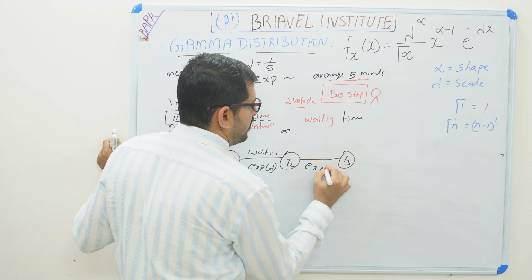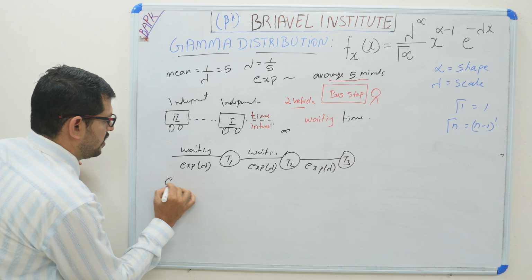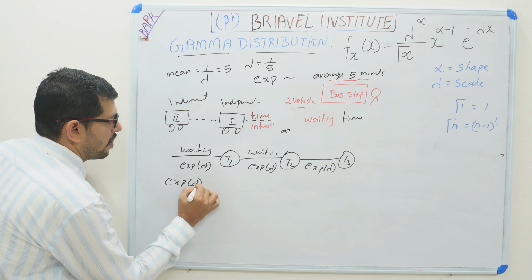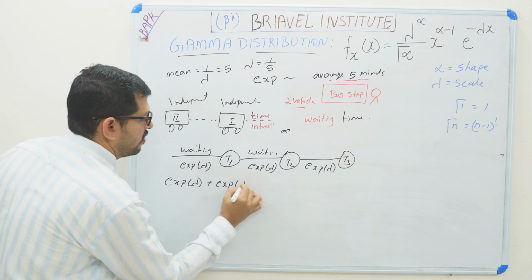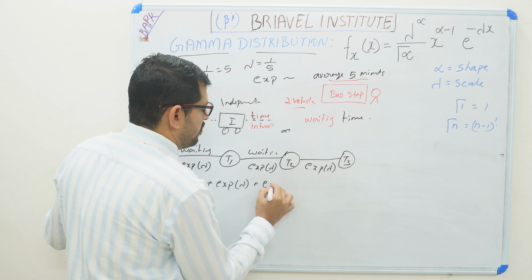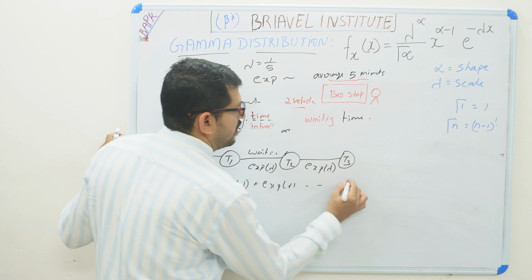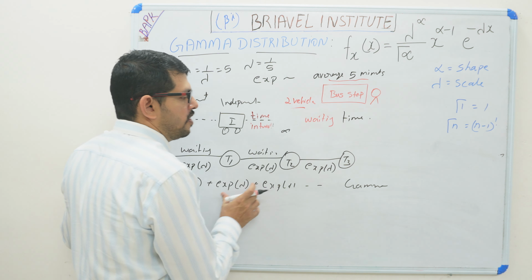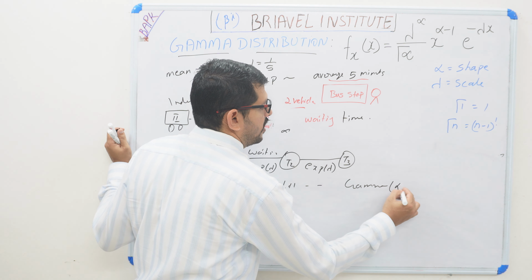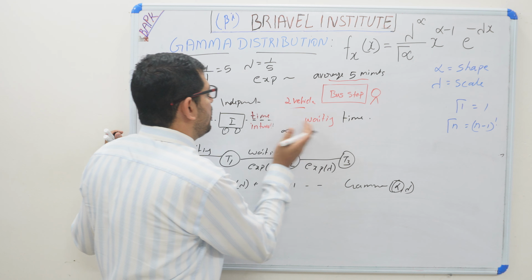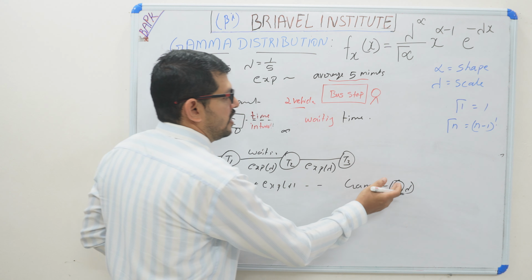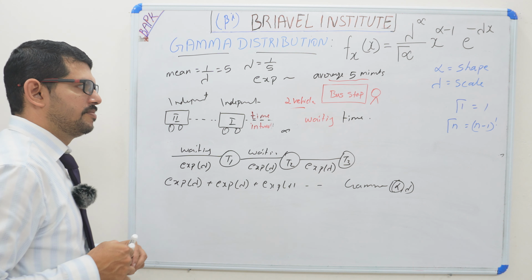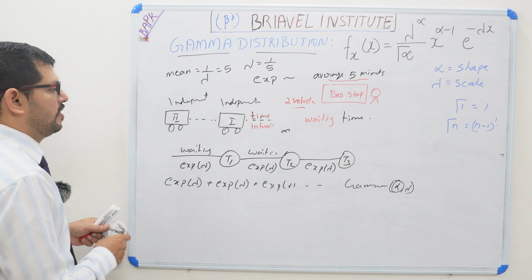So the sum of these events, plus exponential, here also exponential lambda. The sum of these events is explained in the gamma distribution. The number of events is explained in the gamma distribution by alpha and lambda. Here, how many events have happened? That is explained by alpha. That is the difference between alpha and lambda.